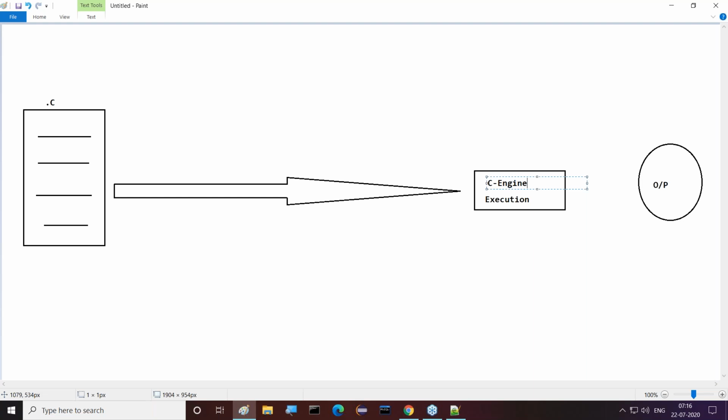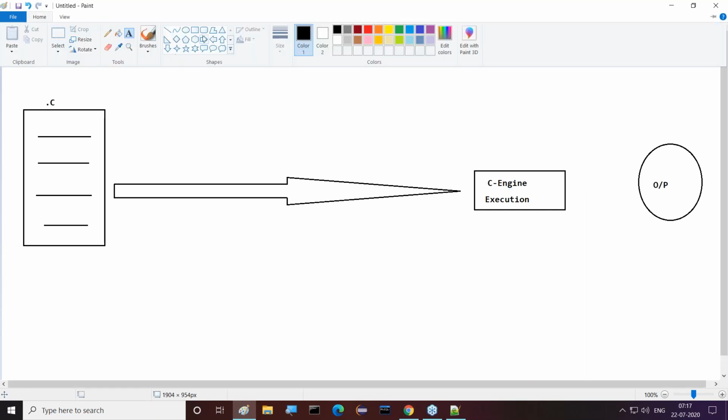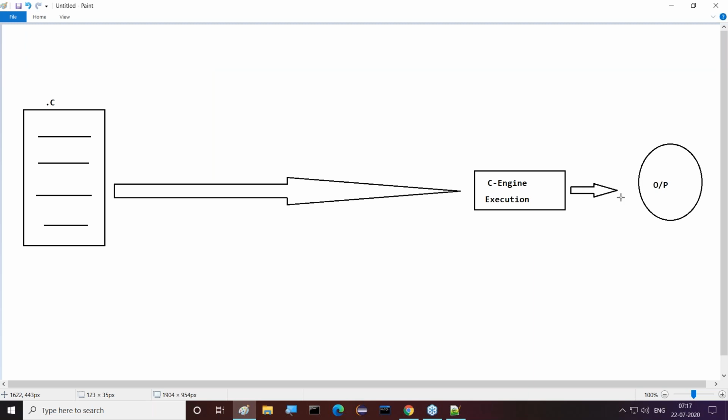So C programs are executed by a machine. That machine is called which one? C engine. That's it. By the execution of the C program only, we are able to get our required output. Whatever output we are thinking of, that required output we are getting just by the execution of the C program. That means the C engine will execute our program, then we are able to get output.